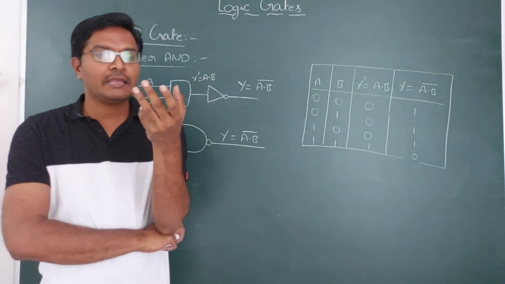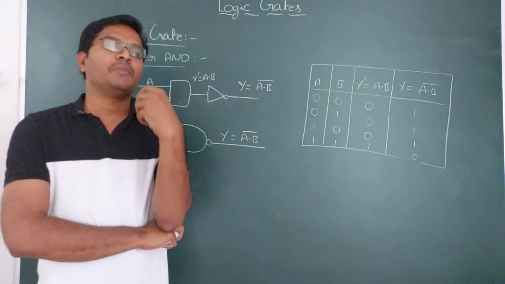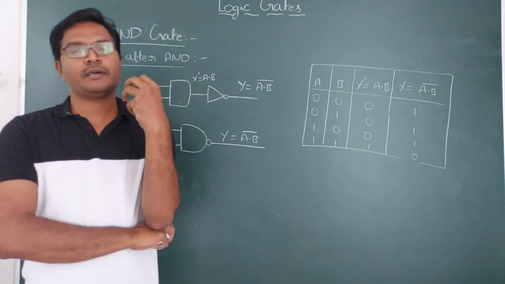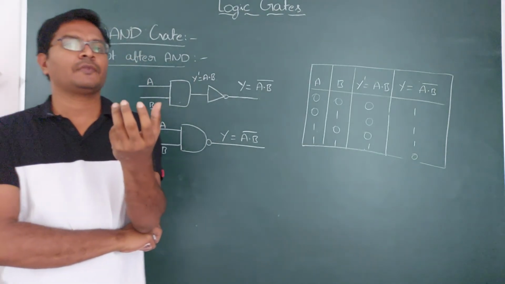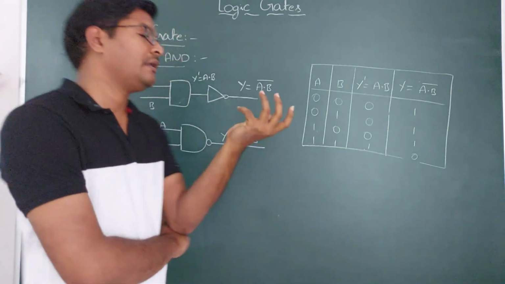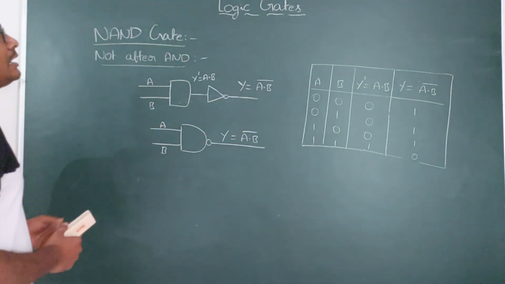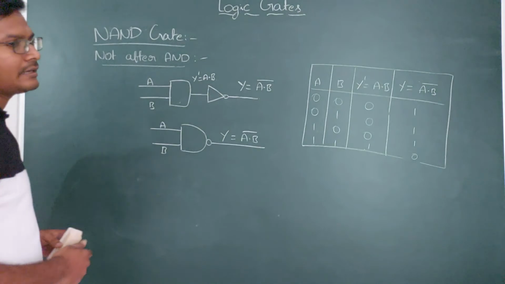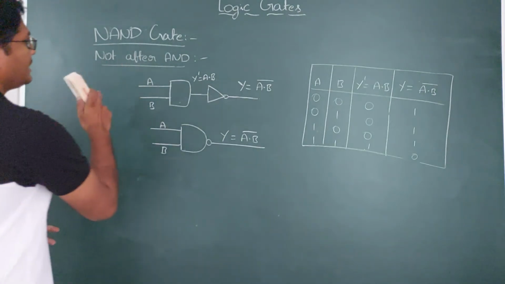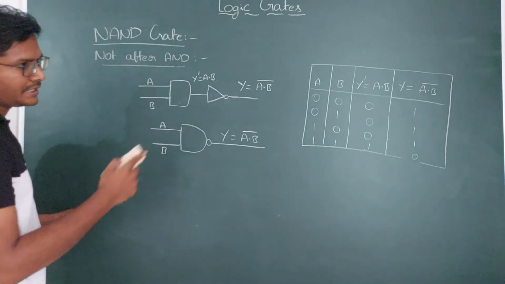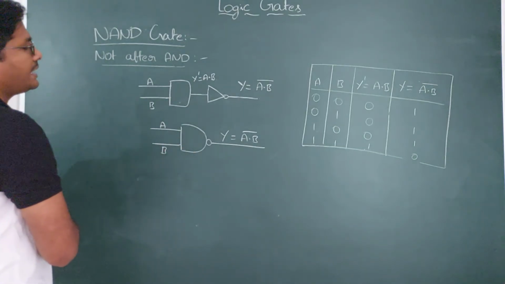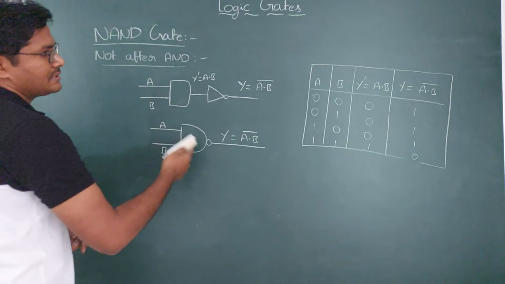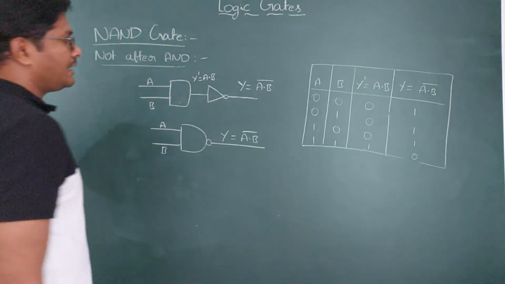By using the NAND gate, you can make the NOT gate. By using NAND gates, you can make the OR gate. By using the NAND gate, you can make the OR gate, AND gate, and NOT gate. How do you make a NOT gate from the NAND gate? Okay, which is said to be the universal gate. So you can take a screenshot for this one, which is the symbol of the NAND gate, the Boolean expression and the final truth table of the NAND gate.